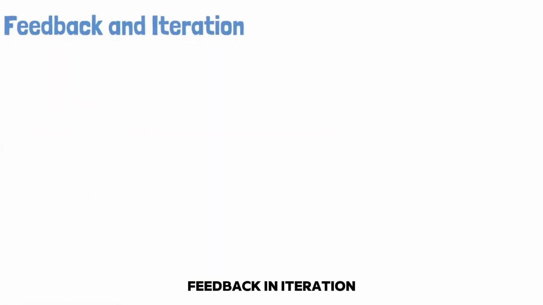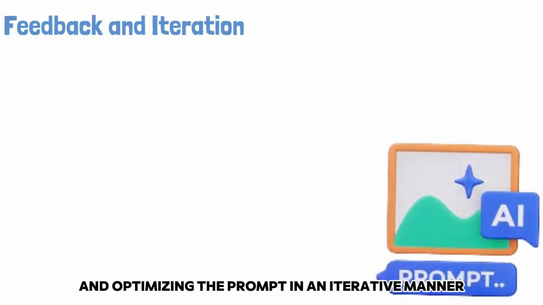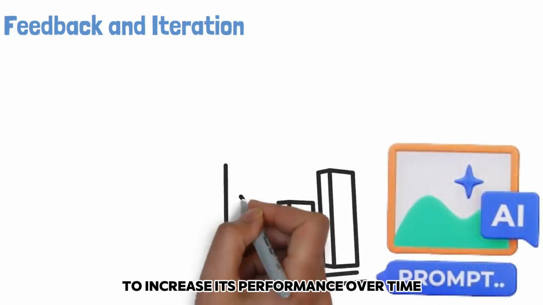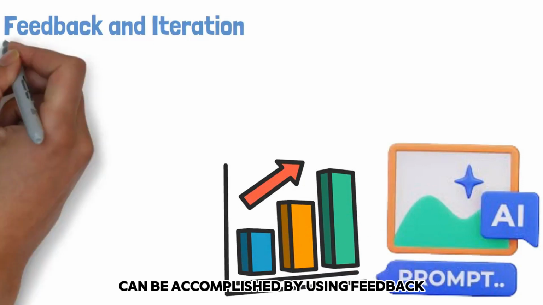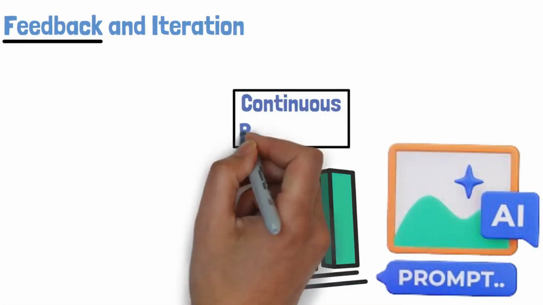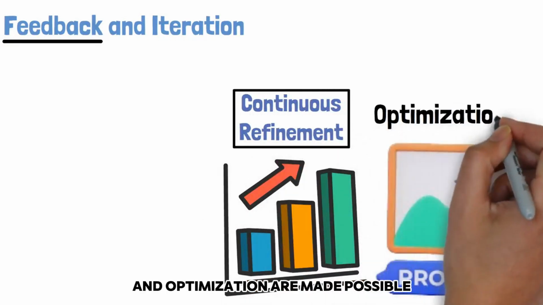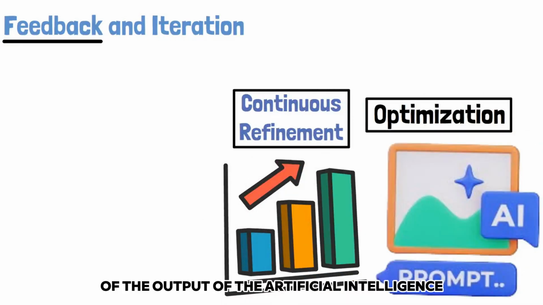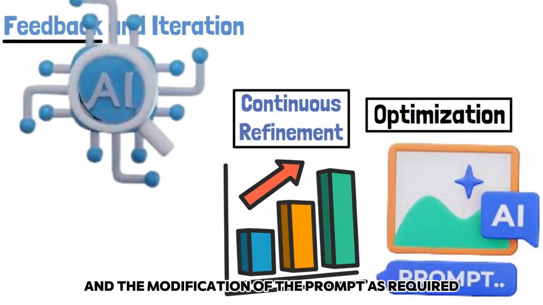Feedback and iteration. Refining and optimizing the prompt in an iterative manner to increase its performance over time can be accomplished by using feedback from the responses provided by the artificial intelligence. Continuous refinement and optimization are made possible through the monitoring of the output of the artificial intelligence and the modification of the prompt as required.